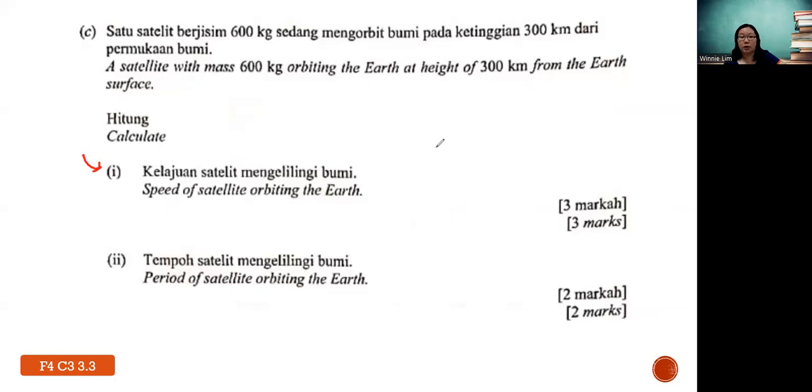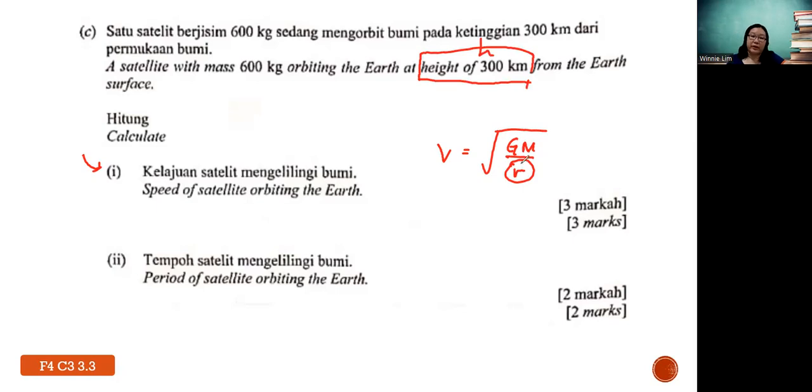you can use the formula of V equals to what? The linear speed formula, V equals square root of GM over R. But be careful of this R. In this context, they give you what? Height. So this height is not the distance from the center of the Earth to the satellite. So again, I sketch out the diagram so you have a better picture. So this is Earth, this is the satellite. They are giving you here the height. Understand? But you also need to take into account this part